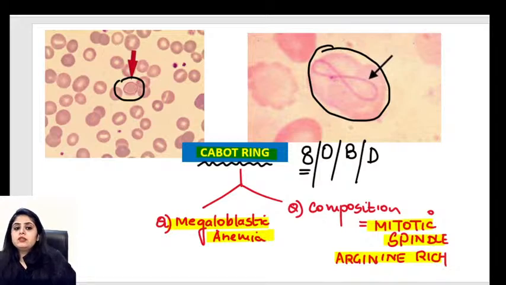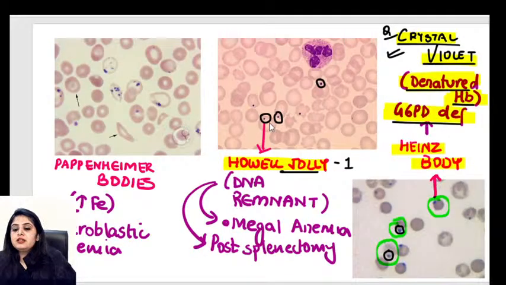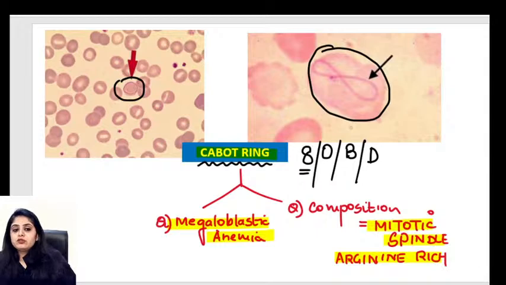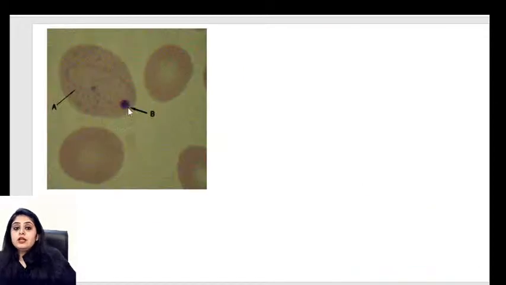So if I ask you what are the bodies seen in megaloblastic anemia, you'll say the bodies of megaloblastic anemia are Howell-Jolly bodies. And what are the rings that we see? That is the Cabot ring. So if I give you such a question, look very carefully. That's a small mini test for you. This is a red blood cell. This is a peripheral smear that we have.